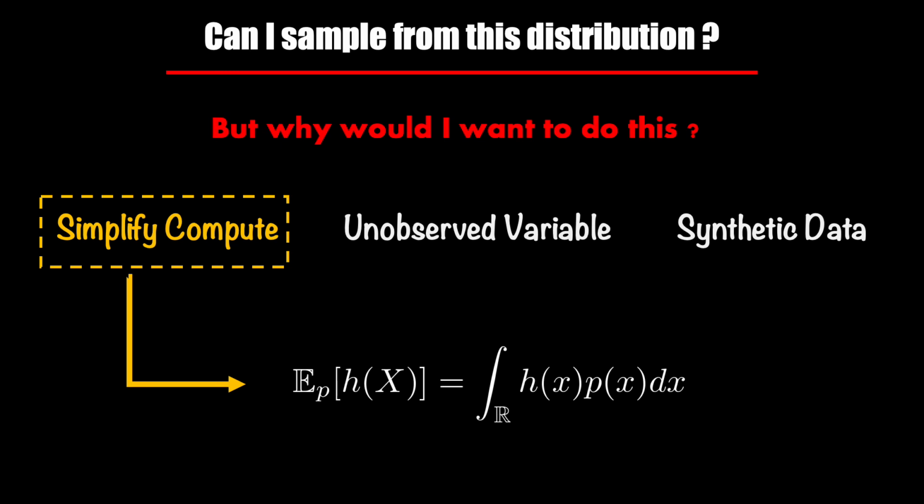Another area related to this goal of simplifying compute is the computation of expectation of a random variable. Now, expectation is the central tendency of a random variable. On the right hand side of this equation is shown the expected form of expectation, which is an integral in a high dimensional space, and we have issues of intractability. As you can see, in terms of challenge, this is not very different from the estimation of posterior that I described earlier.